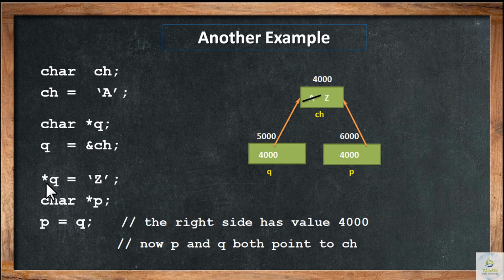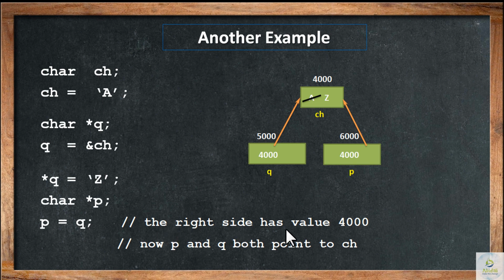It takes us in another direction, to the address where the particular values are stored. In the next statement, we are declaring a pointer p and assigning p = q. That means, what is the value of q? q's value is 4000, so p will also get 4000 by this statement.